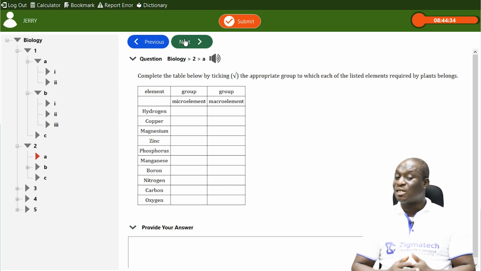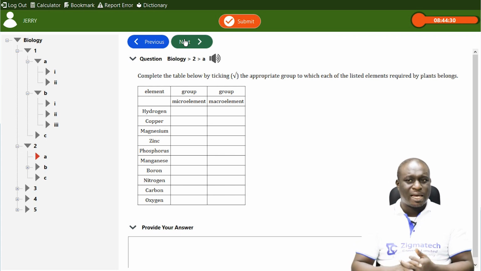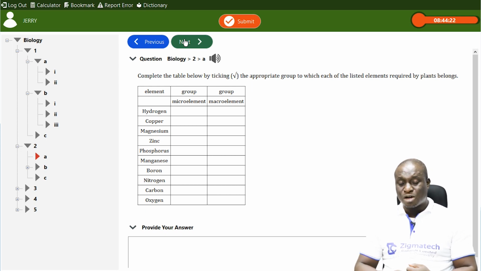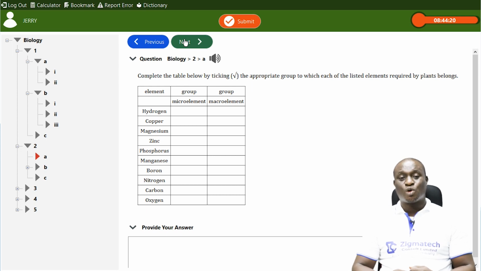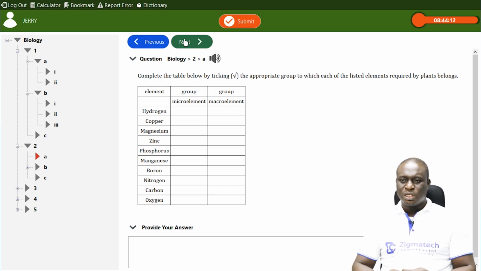Now, we have several examples of macro elements and micro elements. Hydrogen is a macro element. It is required by plants in large quantity. So if we are to tick, we are going to tick macro elements for hydrogen.